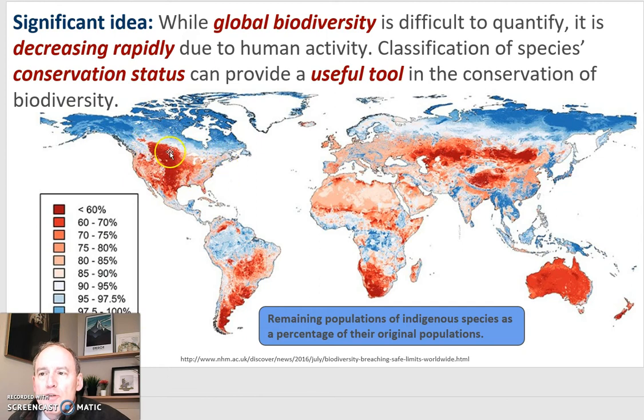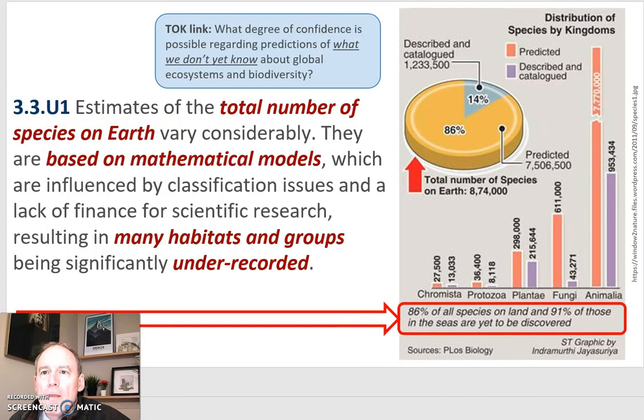Through the southwestern and midwestern United States and Canada, we've lost significant amounts of species. Here in the middle of the rainforest of Brazil, but also in the middle of the rainforest here in Indonesia and Borneo, we're still seeing good populations of animals and organisms. Australia, you can see, has been hard hit with loss of biodiversity, as has other areas, as well as the southern and northern parts of the rainforest here. So something to keep in mind as we go forward.